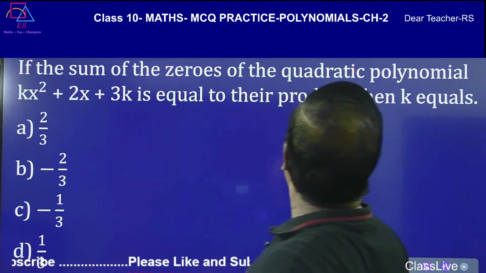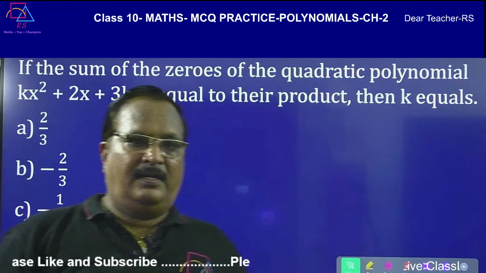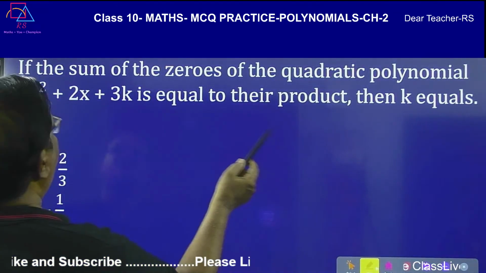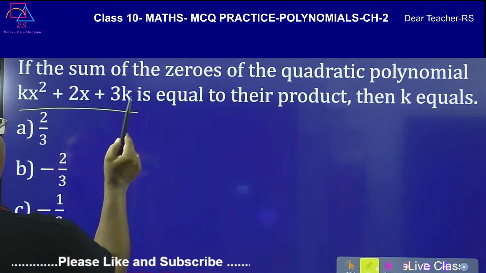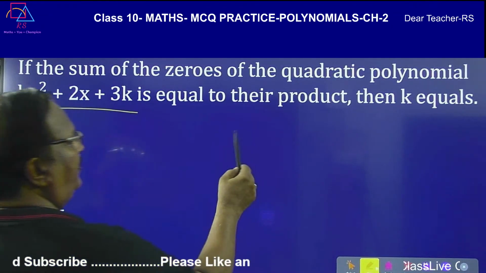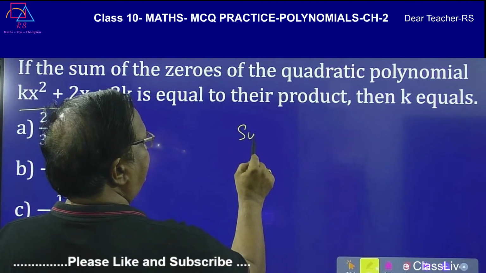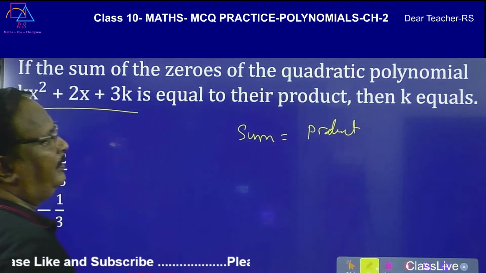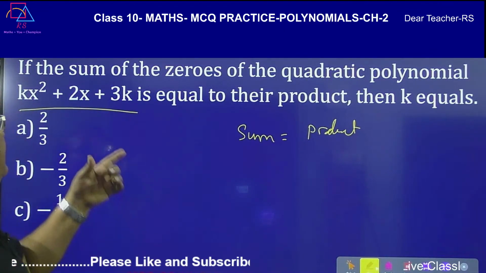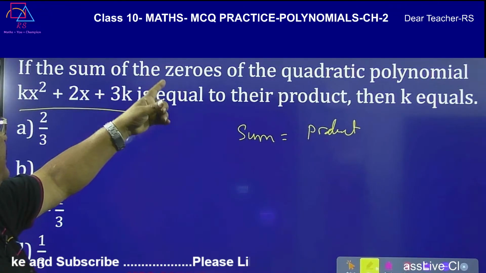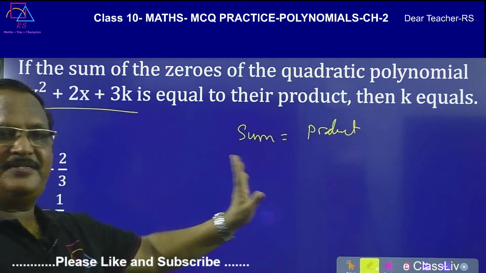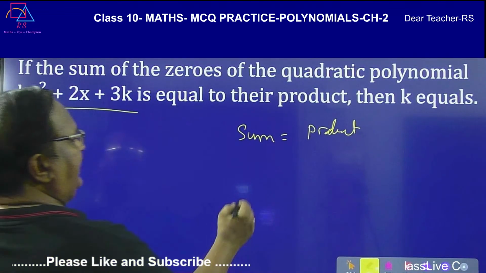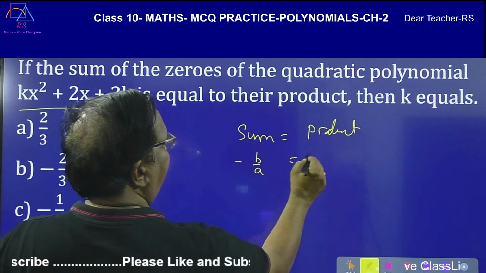Sum of the zeros of the polynomial kx square plus 2x plus 3k is equal to the product. So that means sum is equal to product. Then what is k? So here the condition is sum of the zeros is equal to the product. That is the thing you have to understand. So now minus b by a is equal to c by a.